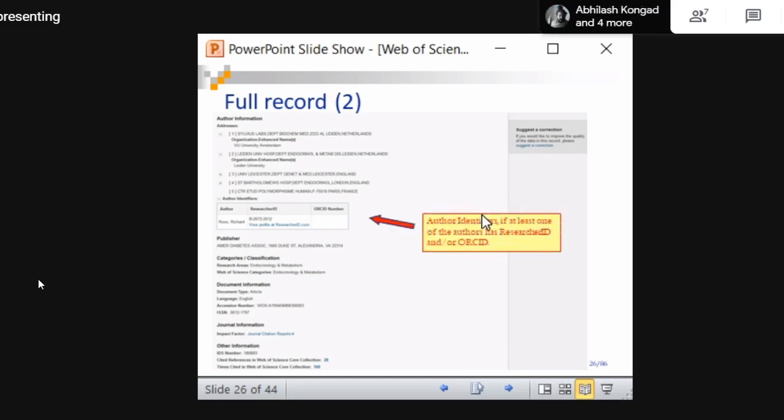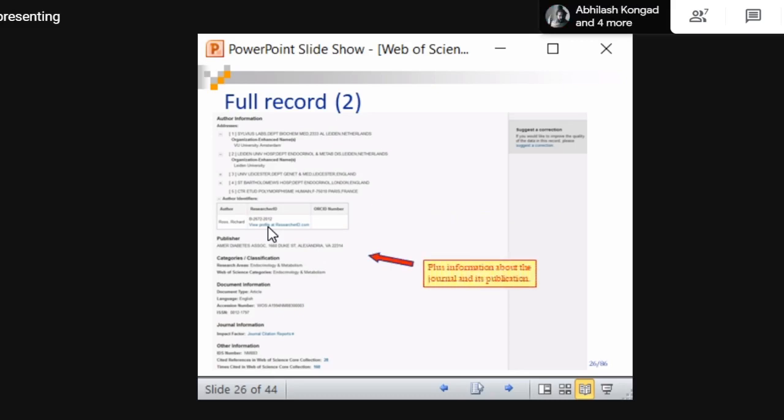This is called the Researcher ID, a unique number given to each researcher who has an item in Web of Science. ORCID is also a unique number. You can also link your ORCID account with Scopus as well as Web of Science. That is a unique number. Researcher ID is exclusive to Web of Science only.